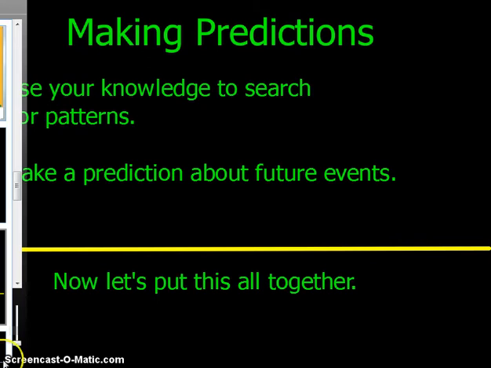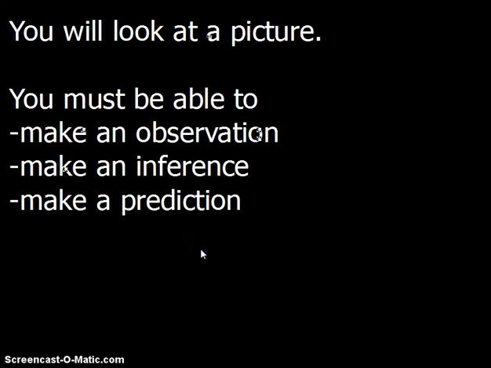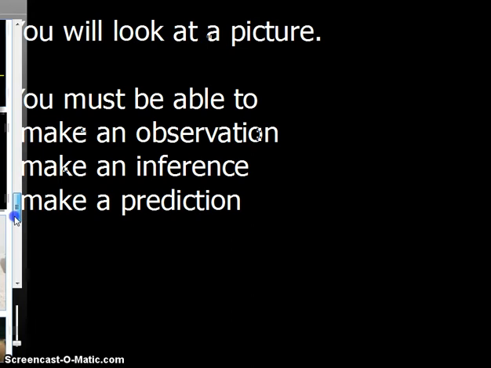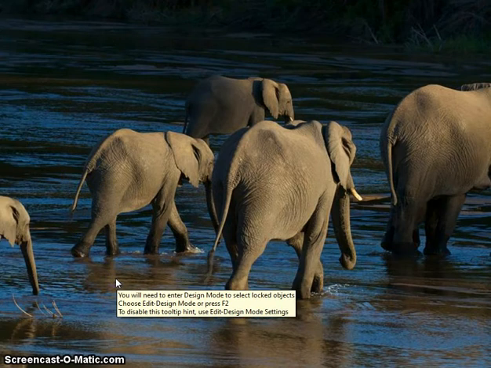Now we're going to put all of this together and wrap it up for you. You're going to look at a picture. When you look at this picture, I want you to make an observation, I want you to make an inference, and I want you to make a prediction. Let's look at these elephants together. What's an observation you can make? I observe that they're walking through water.